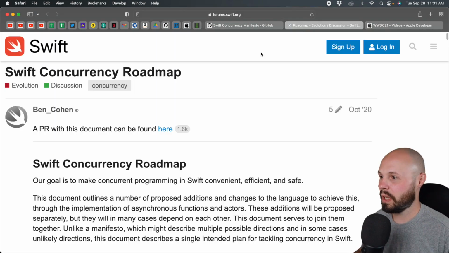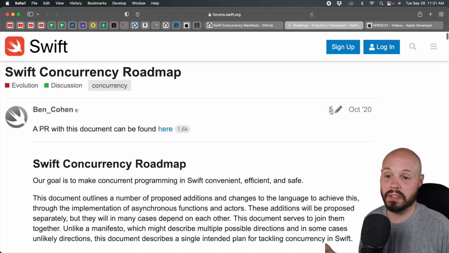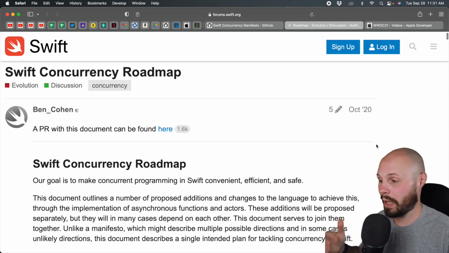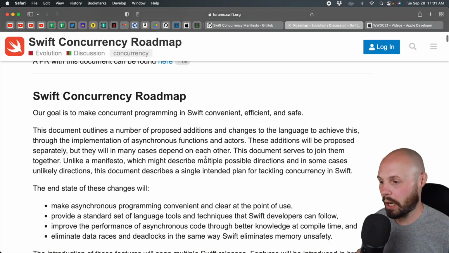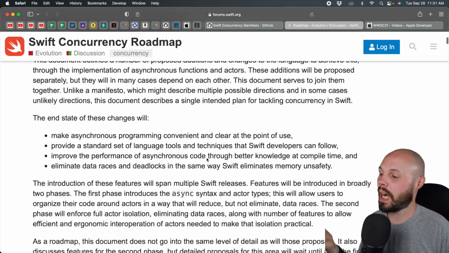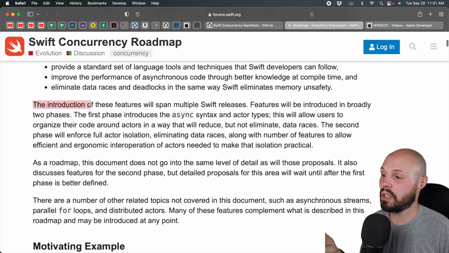Speaking of where they want to go, here's the roadmap. And again, for context, they've been talking about this for a while. You see the date of this is October of 2020. So about a year ago, we laid out the roadmap and now it's starting to execute. But if you're curious about the timeline, you can see here the introduction of these new features will span multiple Swift releases.